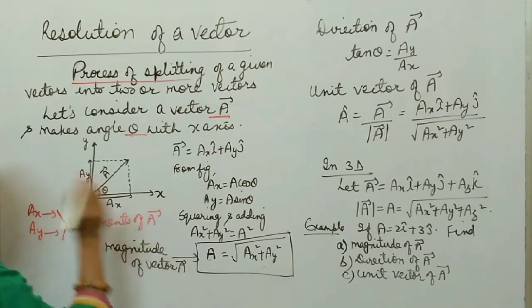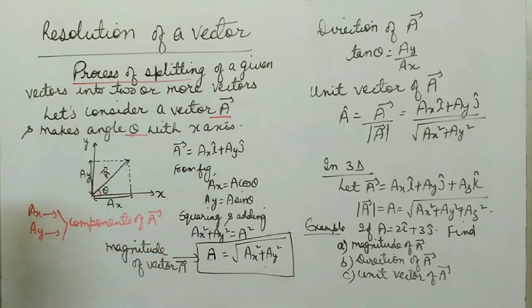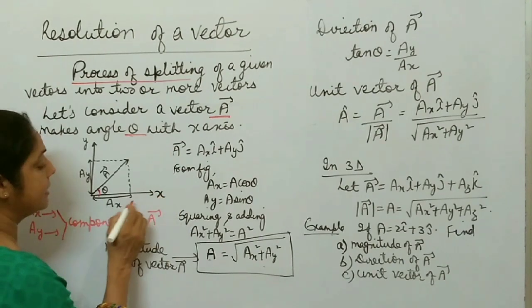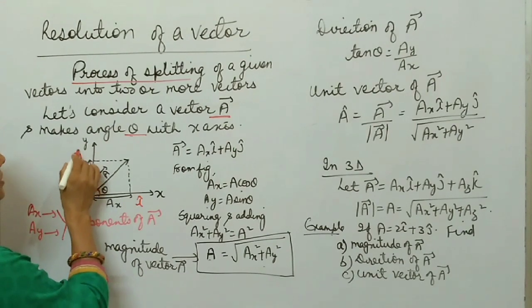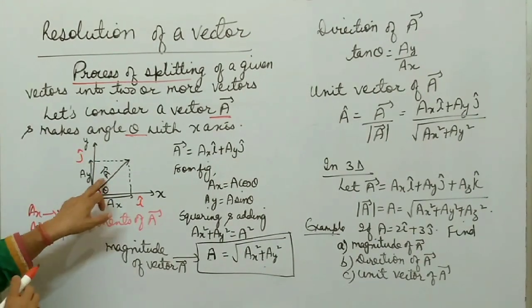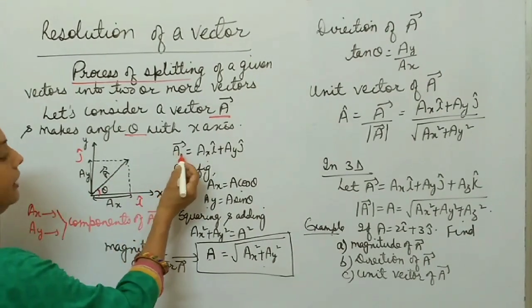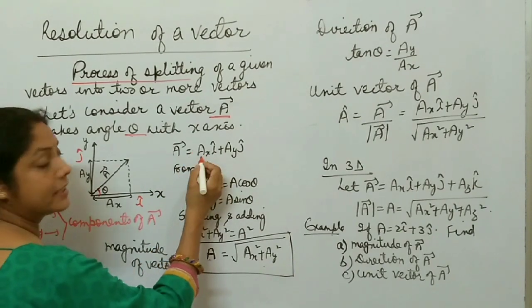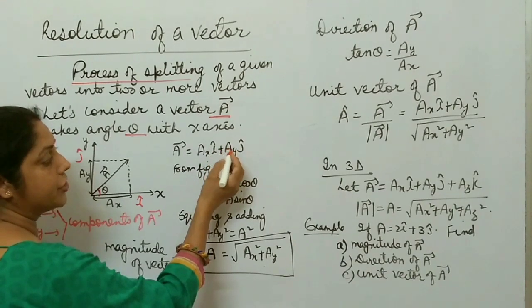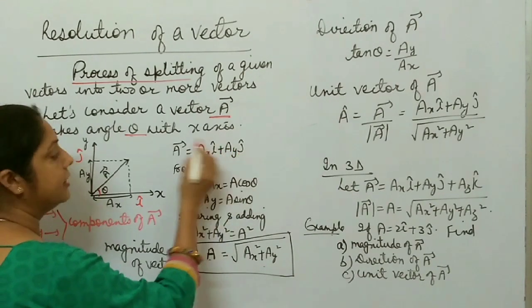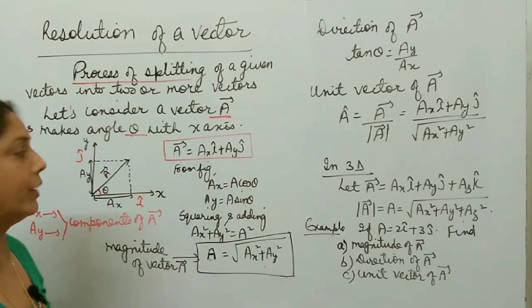Now, we always use unit vectors to represent direction. So this Ax is along the x-axis, so you use the i unit vector. Ay is along the y-axis, so use the j unit vector. Now, how do you write this vector A in terms of these unit vectors? Vector A has two components: along the x-axis Ax with direction i unit vector, plus along the y direction the component is Ay and unit vector j. So you can write vector A as Ax i plus Ay j.